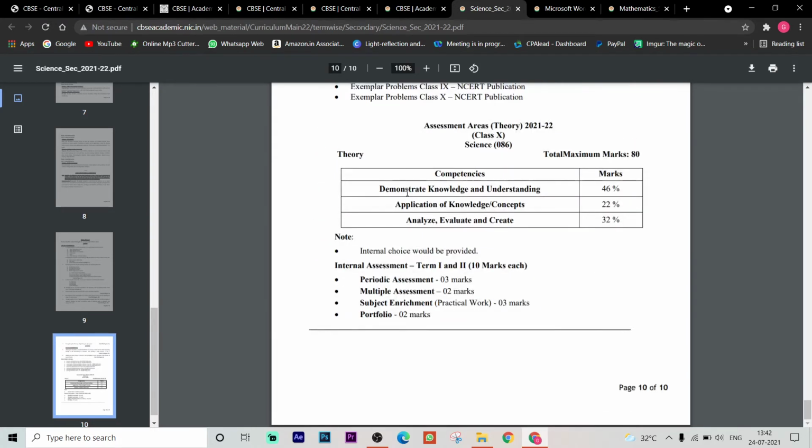Okay, so here the assessment areas for science are competency based. Competencies are demonstrating knowledge and understanding 46%, application of knowledge and concepts 22%, analyzing, evaluation and create 32%. So periodic assessment 3 marks, multiple assessment 2 marks, subject enrichment 3 marks, and portfolio 2 marks, totally 10 marks. Okay, so these are about science.